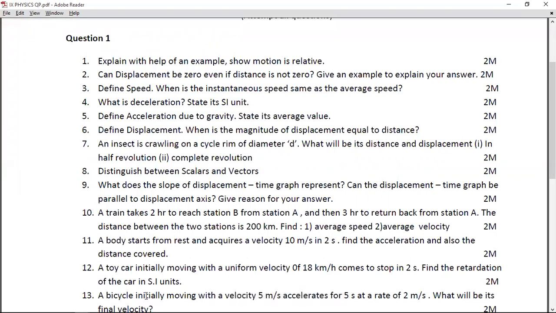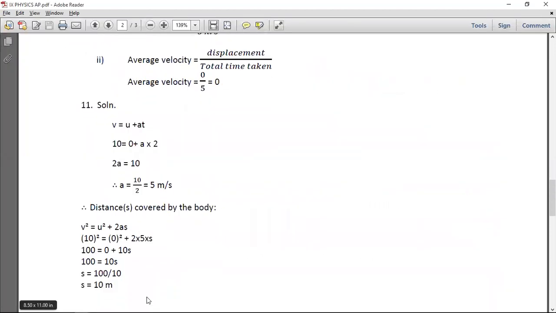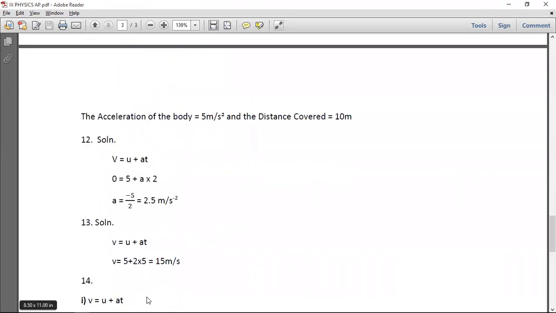Going to question number 12 now. We are supposed to find retardation in the SI units. The answer comes out to be minus 2.5 meters per second square, my dear friends. The answer should be minus 2.5 meters per second square if you're writing equal to acceleration. If you've written equal to retardation, then the answer will be 2.5. When you write retardation, you don't have to write negative. So if your answer is right, with the units correct, then you can again give yourself 2 marks.